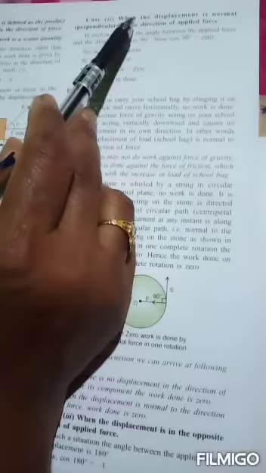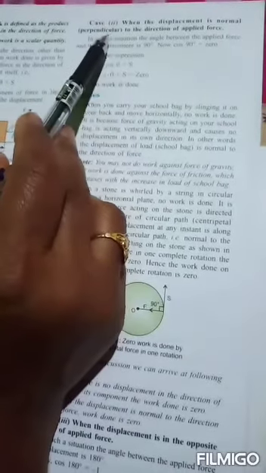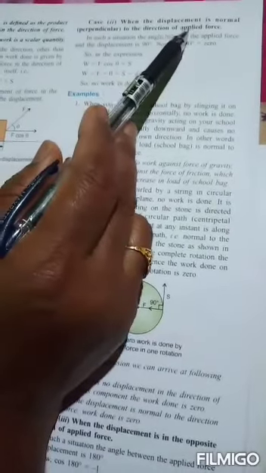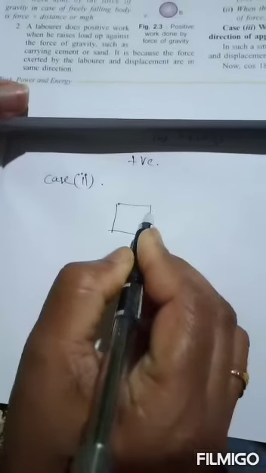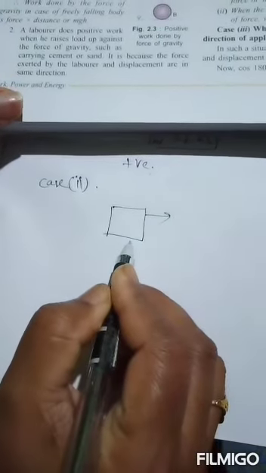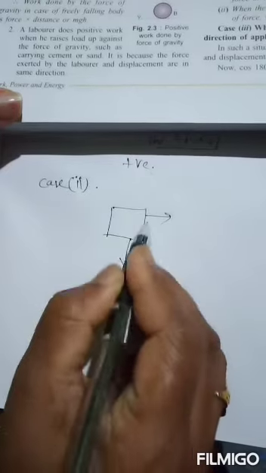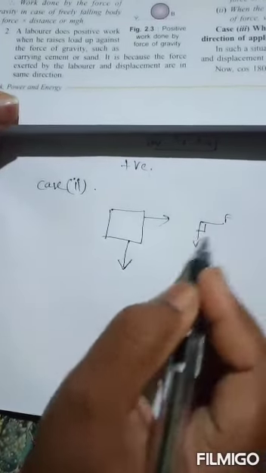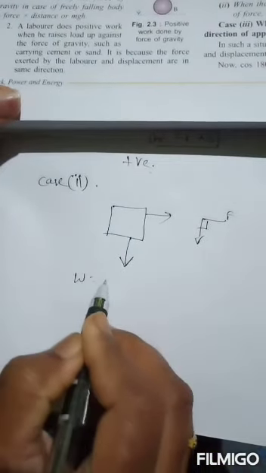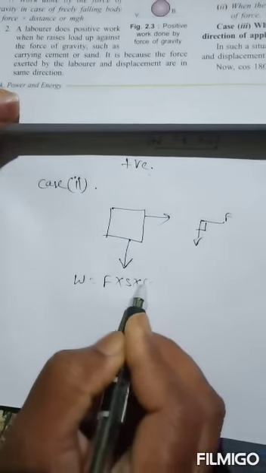In the second case, when the displacement is normal or perpendicular to the direction of the applied force. Here, the force and the displacement are perpendicular. Suppose the force is applied in this direction and the displacement is in this direction. Then force and displacement are perpendicular. What is the work done then? Work is equal to F into S cos theta.